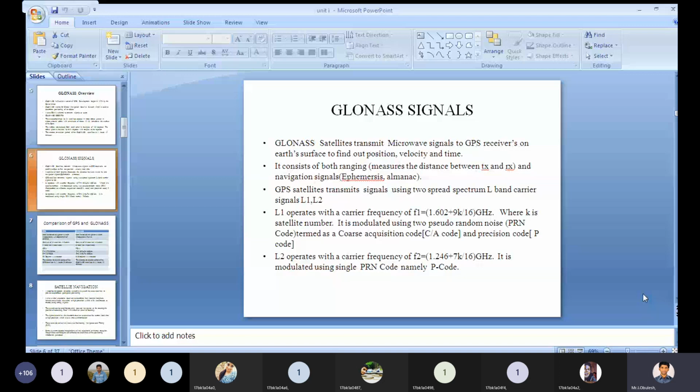It consists of both ranging, which is nothing but measuring the distance between transmitter and receiver. Here, measuring the distance from the GLONASS satellite transmitter to the GPS receiver is called ranging. And navigation signals are nothing but almanac and ephemeris.